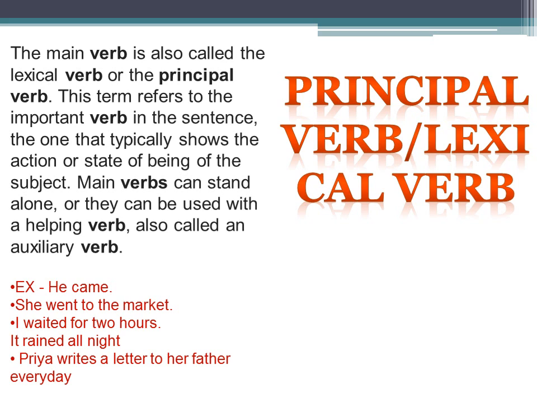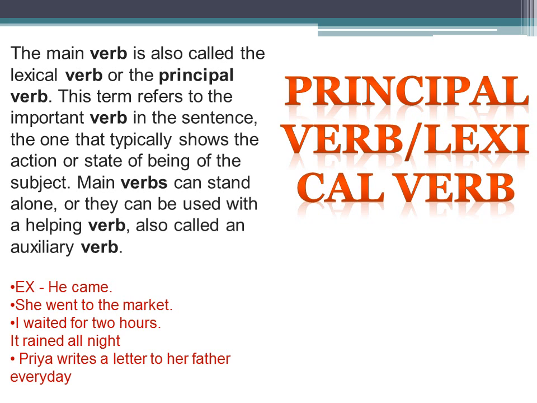This is the most important line in this definition, that these verbs can stand alone. They do not require any other helping or linking verb to complete the sentence, right? They can also be used with the helping verb, also called an auxiliary verb. So both situations. Let us take the examples now.